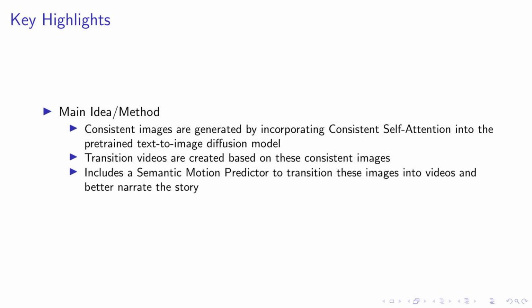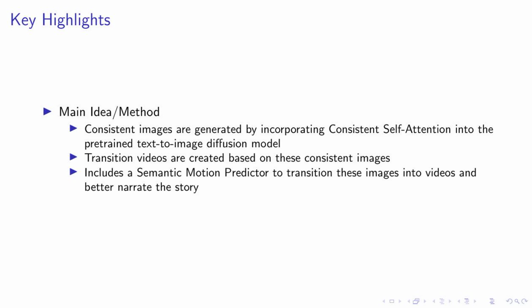Moving on to the key highlights of our work. The main idea revolves around generating consistent images and transitioning them into videos. We achieve this by incorporating a novel method called consistent self-attention into a pretrained text-to-image diffusion model. This allows us to generate images that maintain consistency in terms of character identity and attire, which is crucial for storytelling. Next, we create transition videos based on these consistent images.